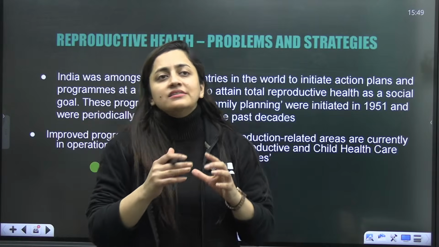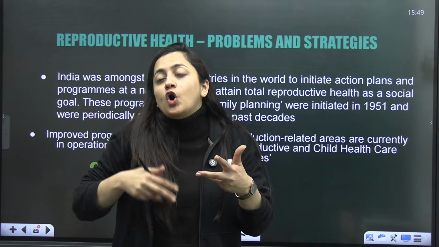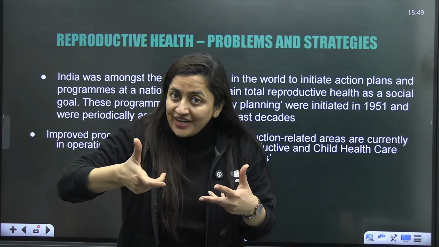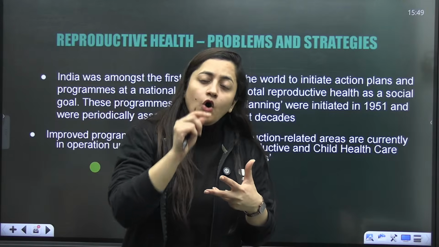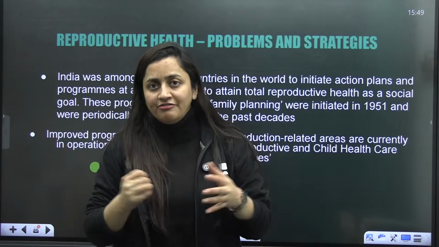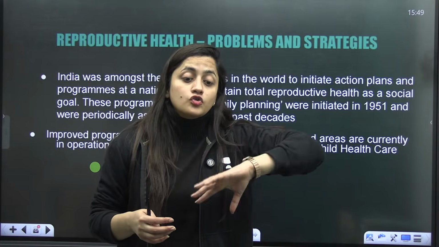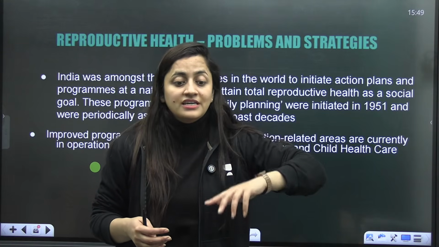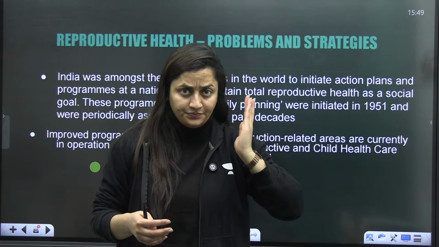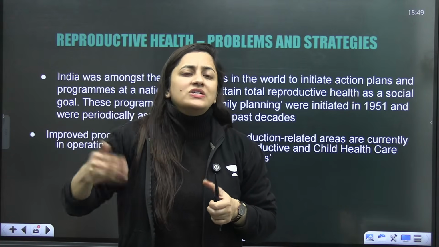Why is it so? Because when girls or boys attain the age of puberty, hormonal secretion is induced. We know that gonadotropins are released. What are gonadotropins? The hormones that act on our sex organs, in the male as well as in the female. In females, ovaries are there; in males, testes are there. These gonadotropin releasing hormones will start acting on the gonads, and the gonads will start their functioning.